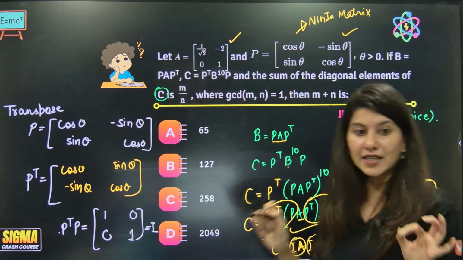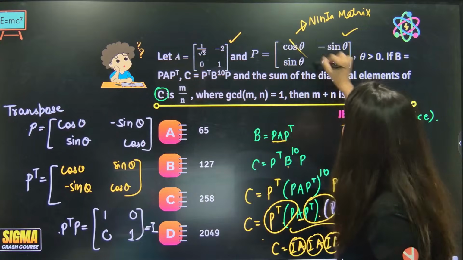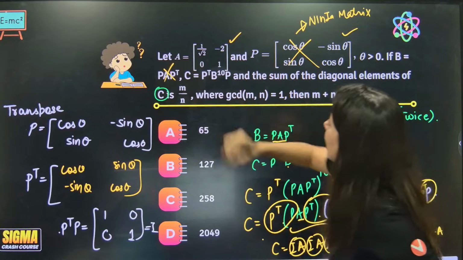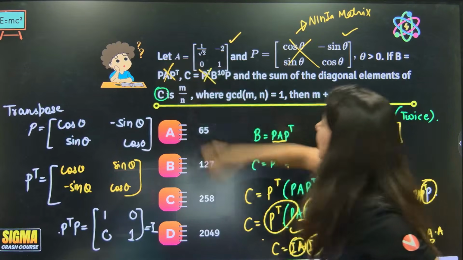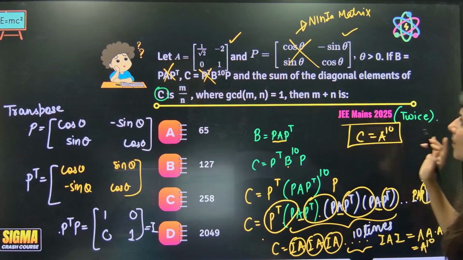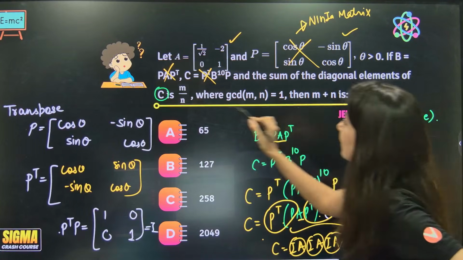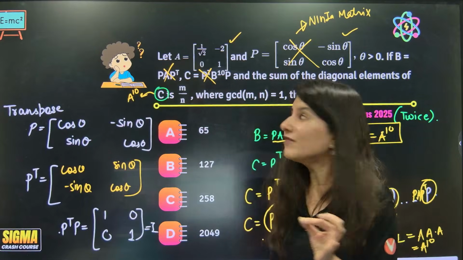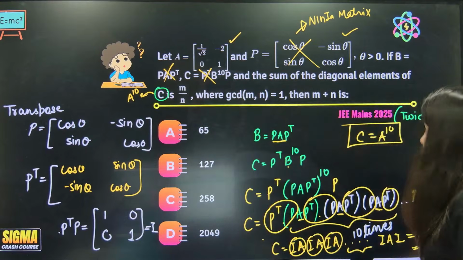Pattern based multiplication. Now I think I don't need the P matrix. No ma'am, I don't need the B matrix. I don't even need the C matrix also. C is A power 10. They are looking for the sum of diagonal elements of C. That means they are looking for the sum of diagonal elements of A power 10.